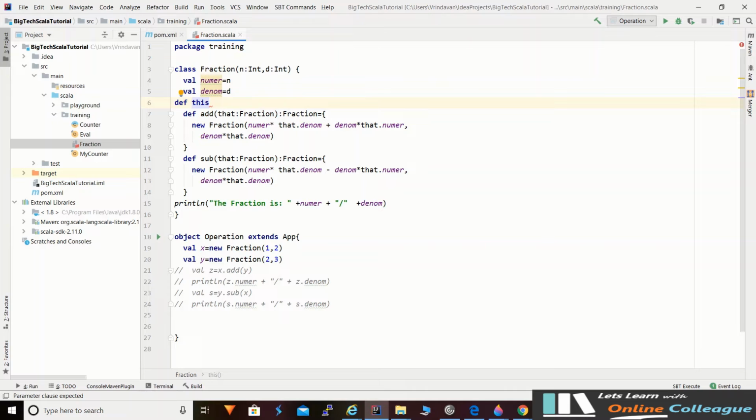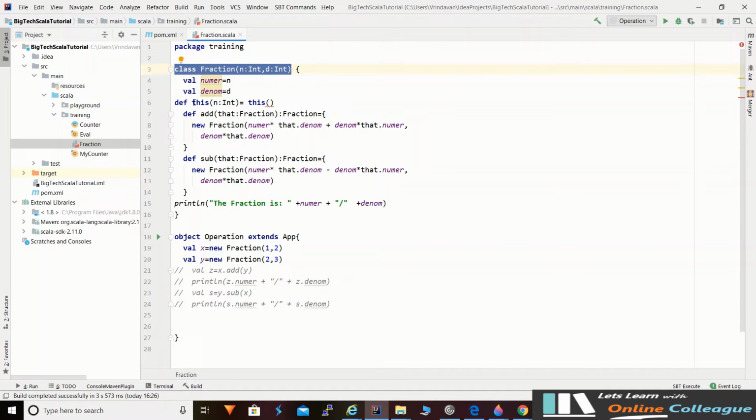Our auxiliary constructor is defined as a method only, and we provide a keyword called this, and in this we'll just provide one parameter, that is the numerator, when we are instantiating this class, and this will give a call to the primary constructor of this class.